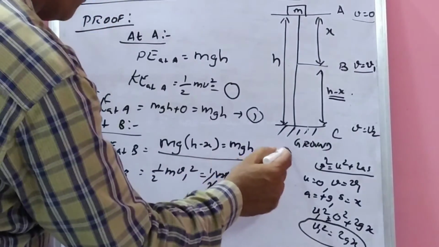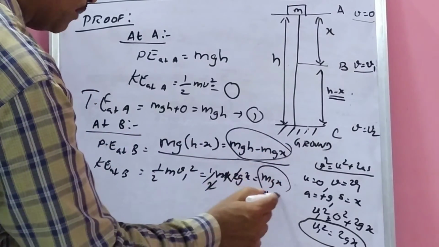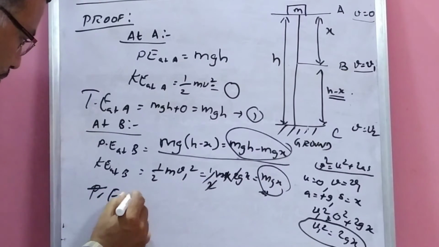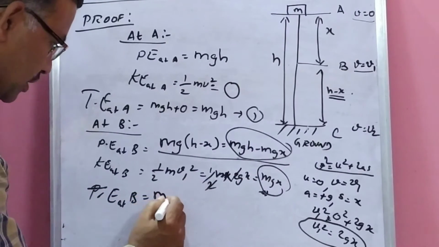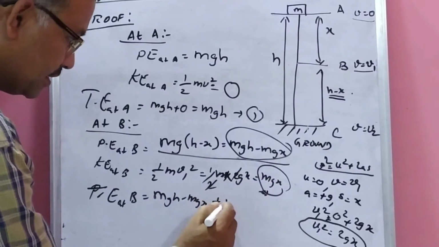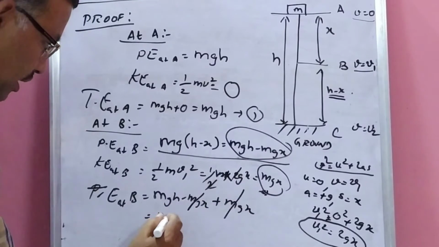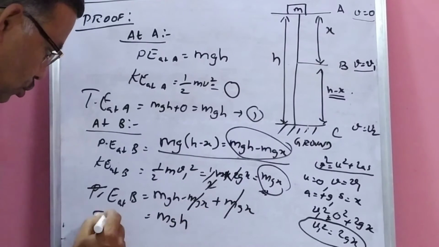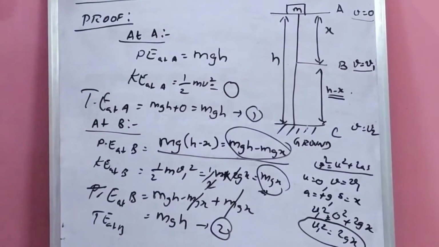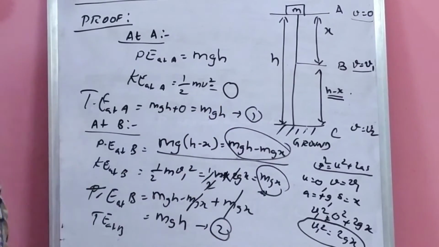So from these two values, potential energy at B and kinetic energy at B, if we are adding this, total energy at B is equal to mgh minus mgx plus kinetic energy mgx. So plus mgx minus mgx cancelled. So total energy at B is equal to mgh. Equation number 2: total energy is mgh.